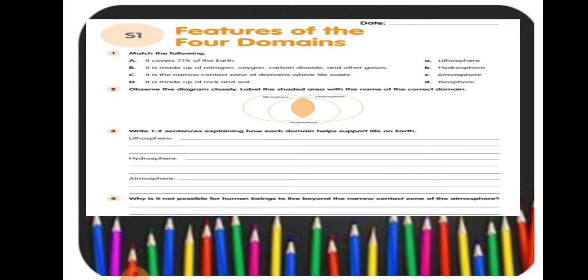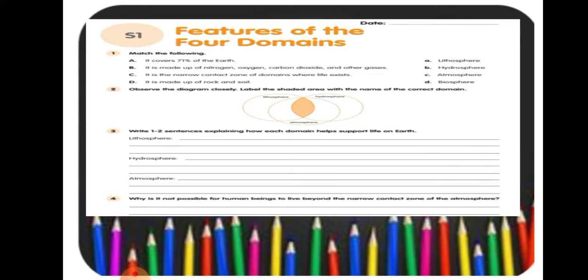Question number 4. Why is it not possible for human beings to live beyond the narrow contact zone of the atmosphere? It is not possible for human beings to live high up in the atmosphere because they cannot fly and need land to move around. Additionally, the amount of oxygen high up in the atmosphere is not enough for human beings to breathe, and the low temperature makes it too cold for survival.